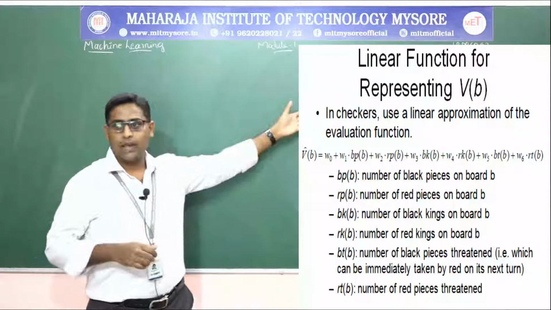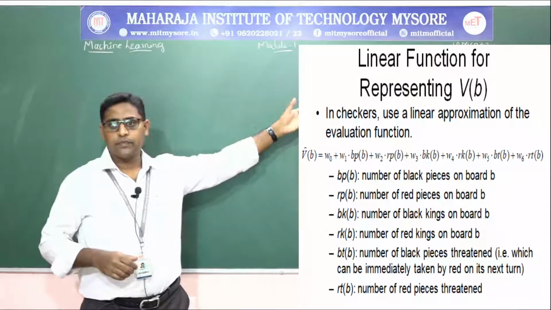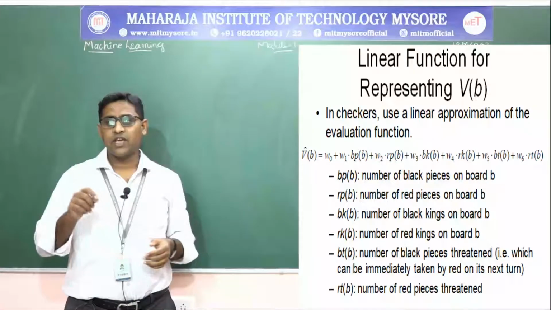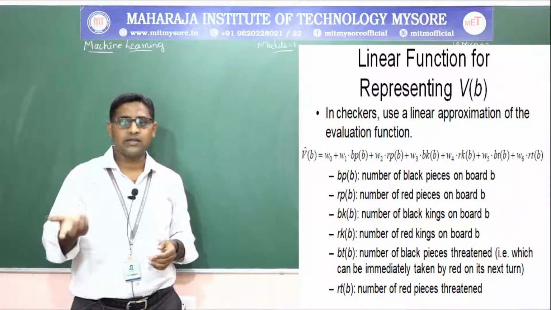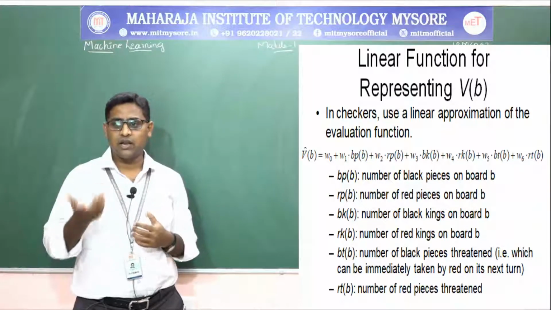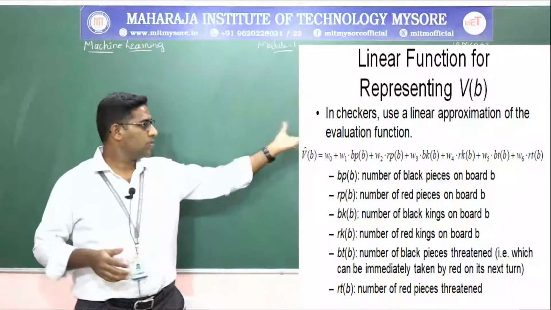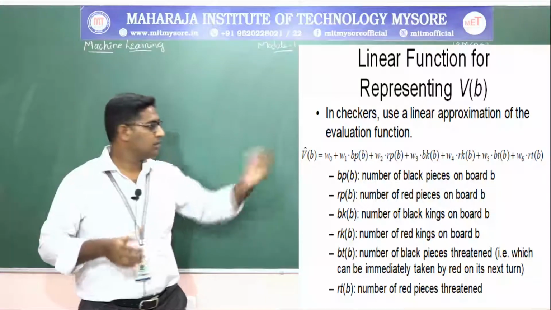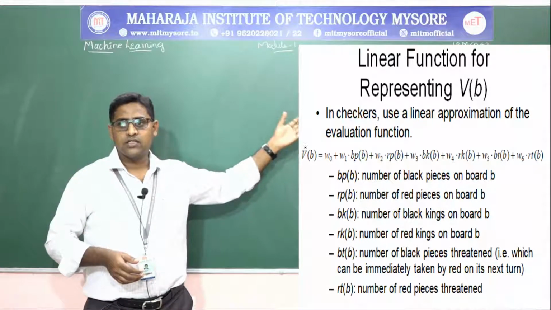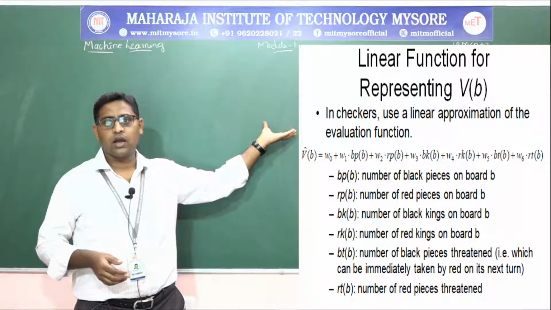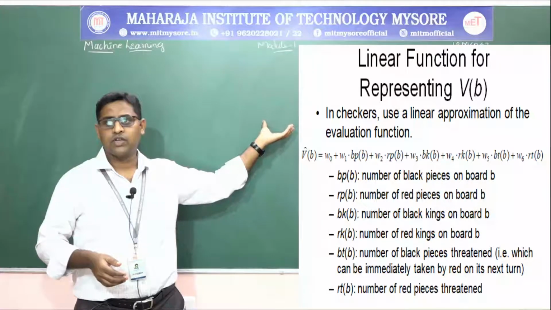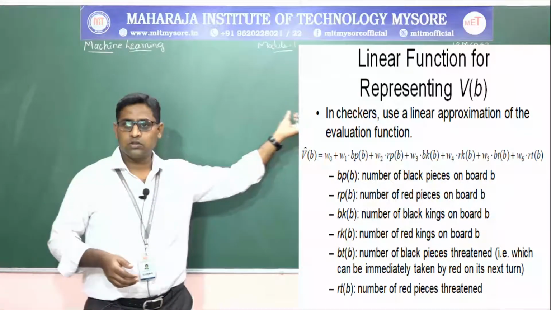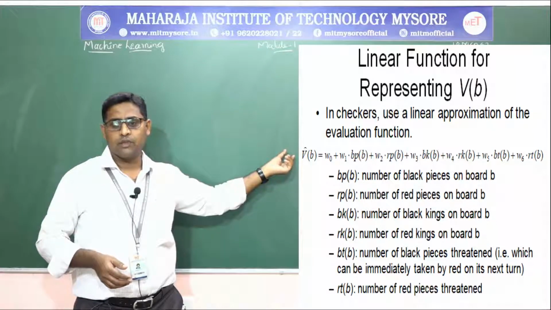That is, the number of black pieces on the board is BP, right? Then the number of red pieces on the board is RP. Then BK is black kings, RK is red kings. The number of black pieces threatened by red is represented as BT, and similarly the number of red pieces threatened by black will be RT. This is the representation, the equation we have shown here: the function V of B will be adjusted through the weights W0 to W6 over all the black pieces and red pieces respectively.